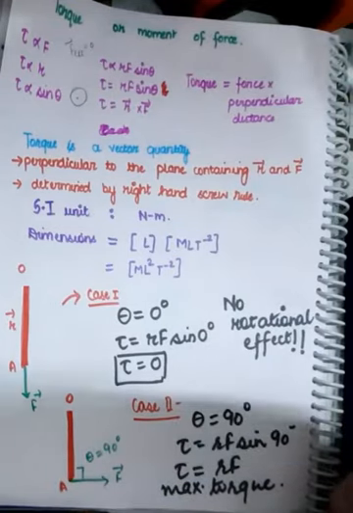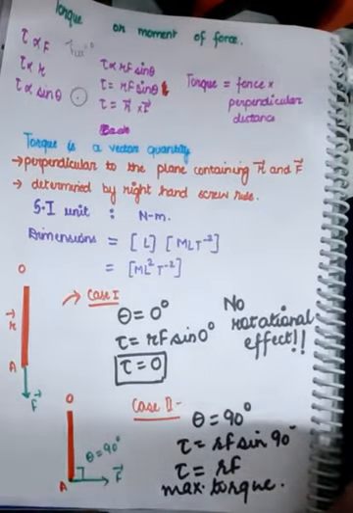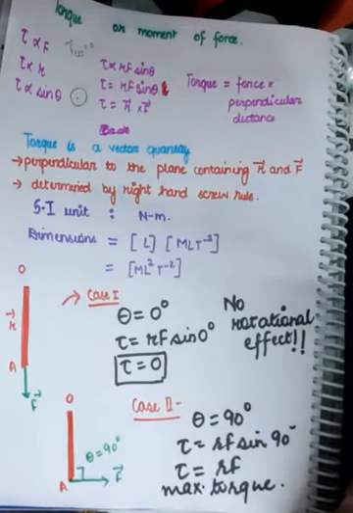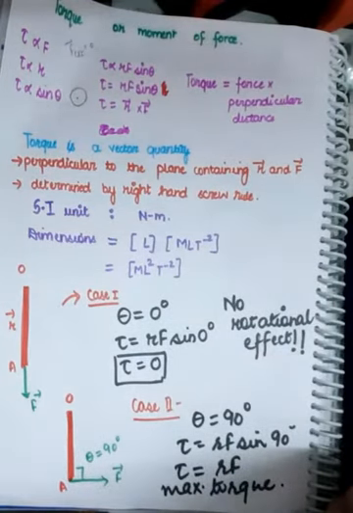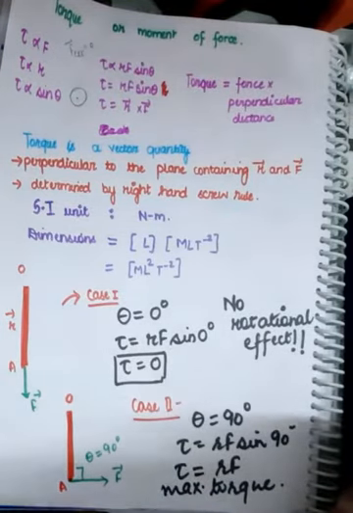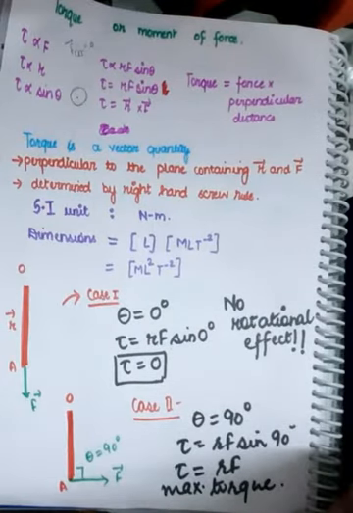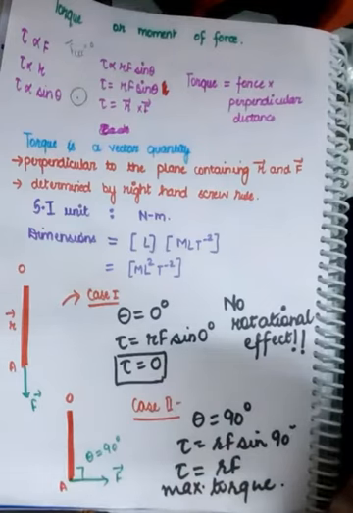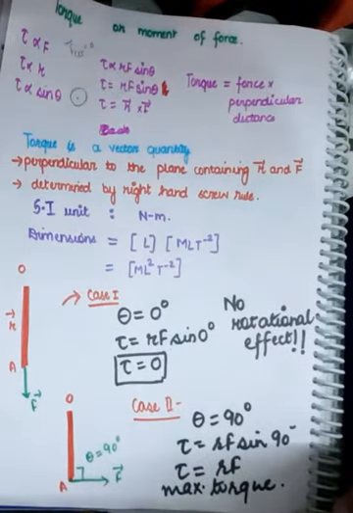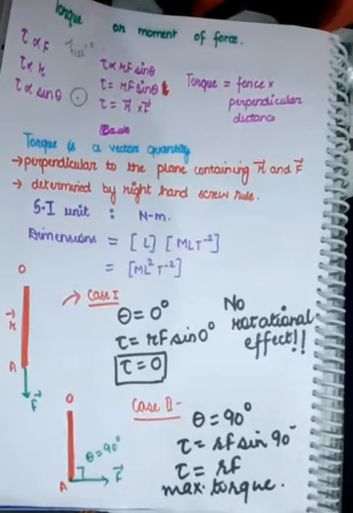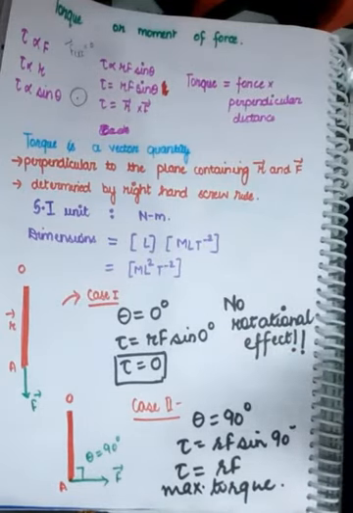But what we are seeing is that without an external force, how is it possible that a fan is rotating? The answer to this question lies in the fact that the force in the fan is actually causing rotational effect. The electric motor in the fan is converting electrical energy into mechanical energy, and that mechanical energy is causing the rotational effect. So that rotational effect is named as torque again.